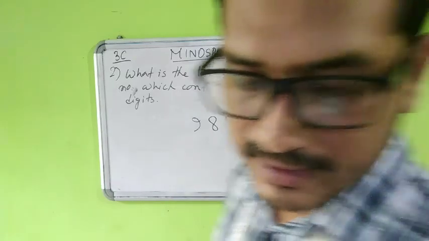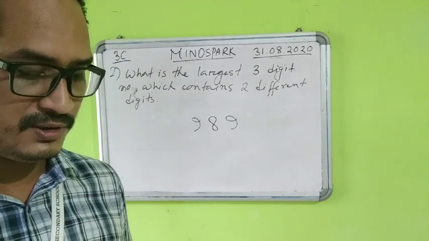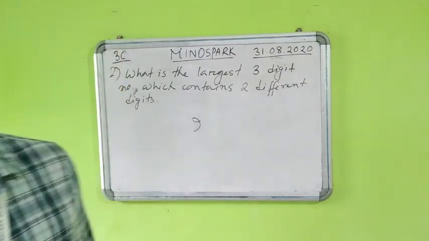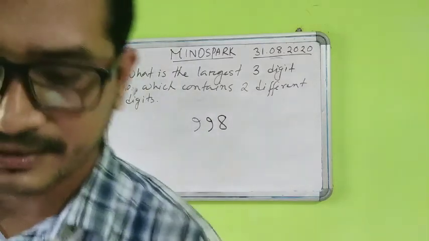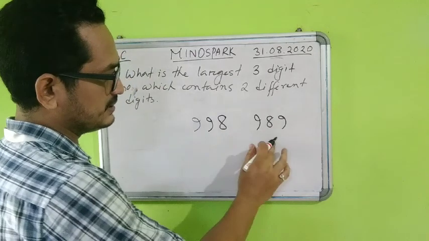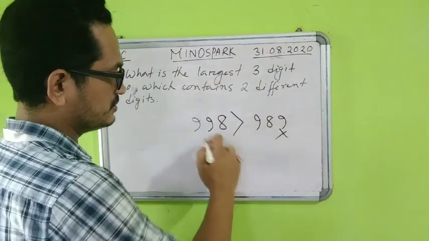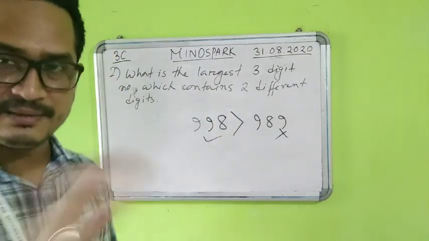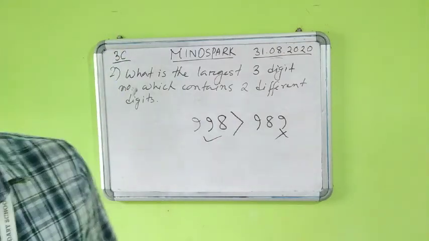Many of the students did not understand the question and because of that you have given some wrong answers. If I have to change, it will not be this one. If I change in this way, this will be the largest one. Not 989, it will be 998. Because 989 and 998, which one is greater? Of course 998 will be greater. So this will be the answer, not the previous one. That is 998. I am changing only the last 9 and I replaced it by the second largest digit, that is 8. So the answer will be 998. Okay.